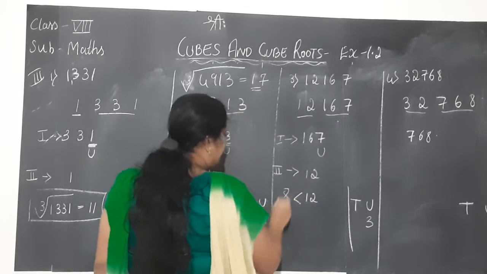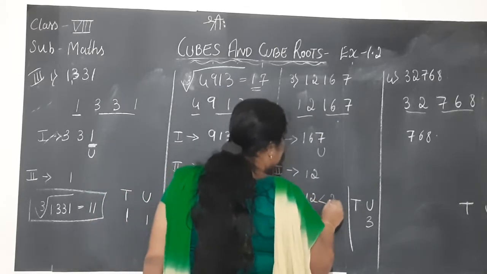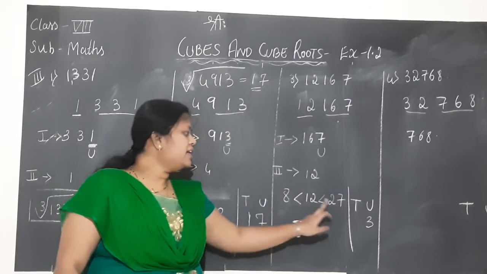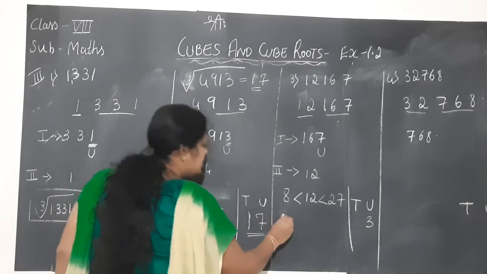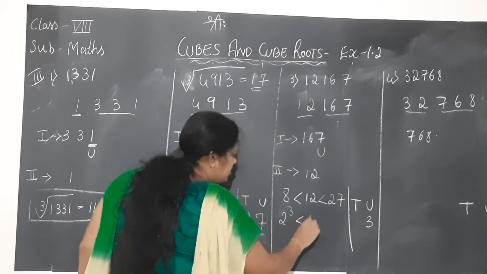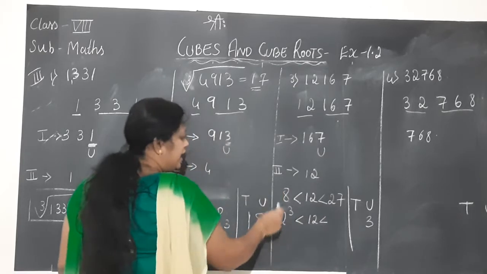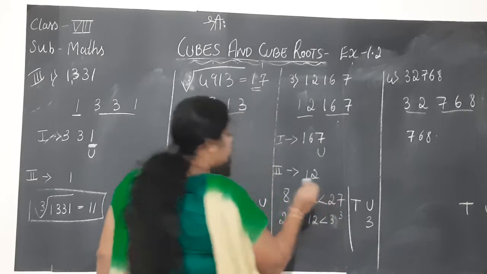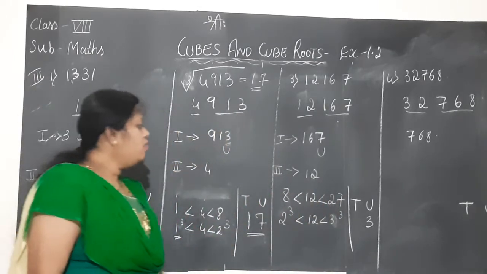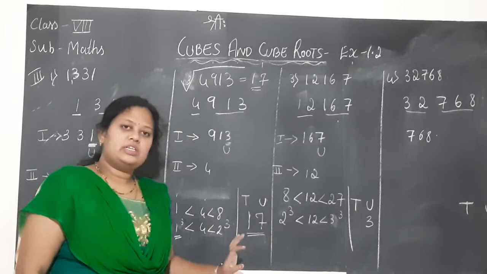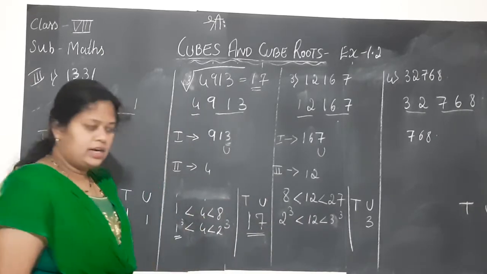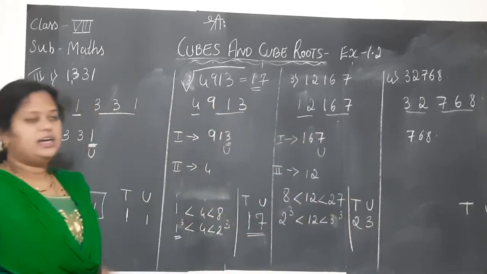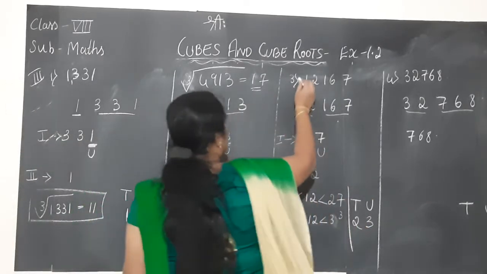Now 2 cube is 8, and what is 3 cube? 3 3s are 9, 9 3s are 27. So 12 lies between 8 and 27, where 8 is the perfect cube of 2. Same symbol, same number, let me write it the same way. I am writing 8 as 2 cube and 27 as 3 cube. That is all I did. Now among 2 and 3, which is the smaller number? Obviously 2 is the smaller number. Don't worry about the cubes. Take that number and write it in the tens place. So we got 23, children.